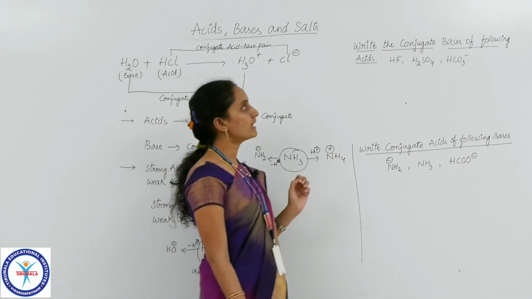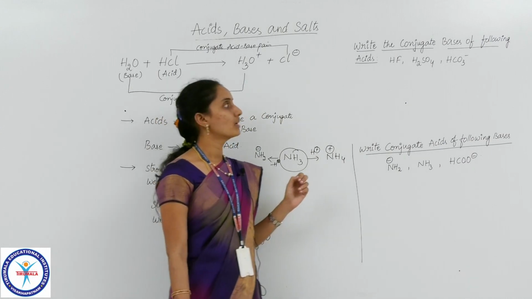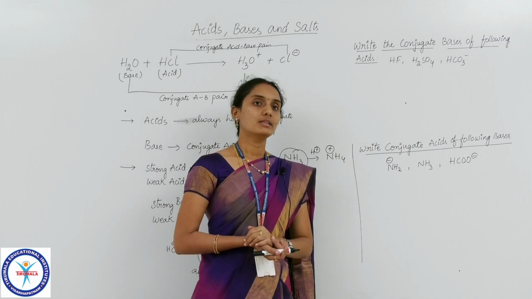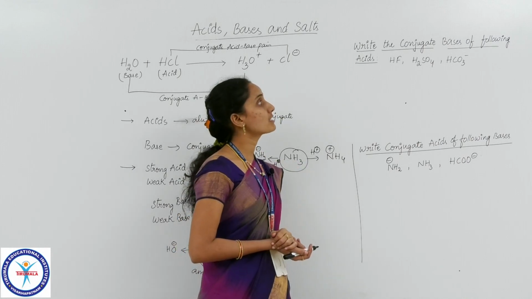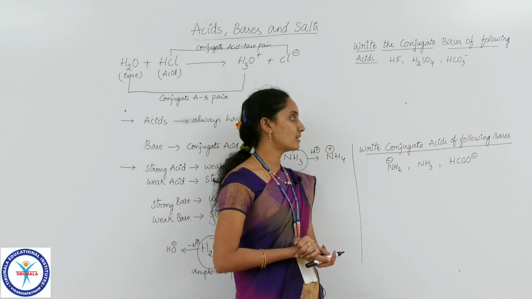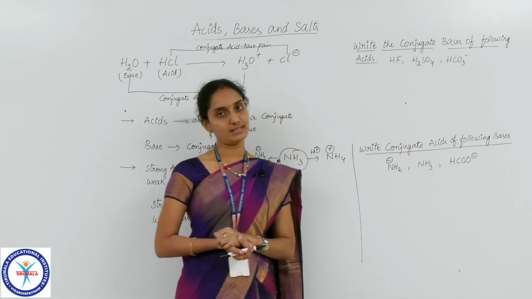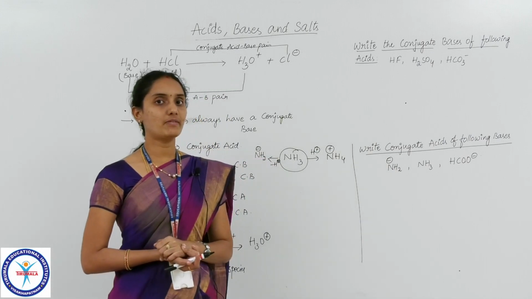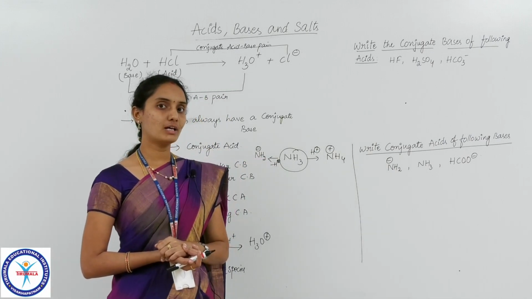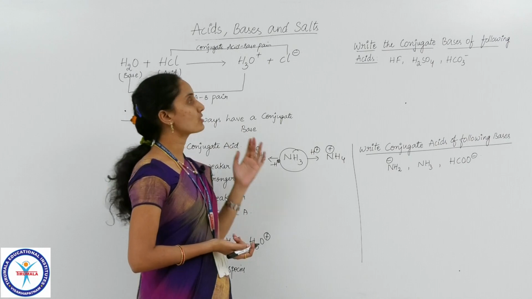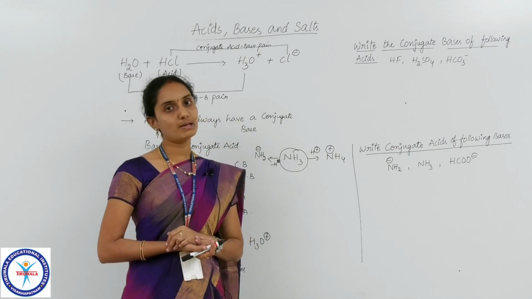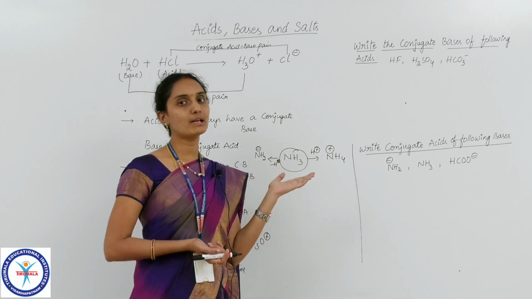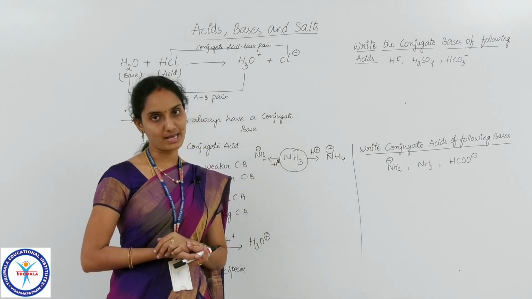So now I have some questions for you. 2 questions I have given you here: write the conjugate bases of the following acids, and write the conjugate acids of the following bases. These questions may be asked in your competitive exams. Most of the questions from Bronsted-Lowry theory will be on conjugate acid base pairs only.